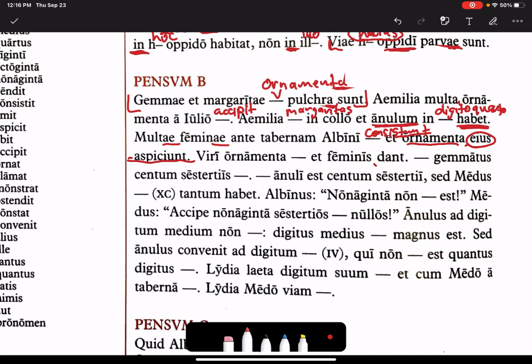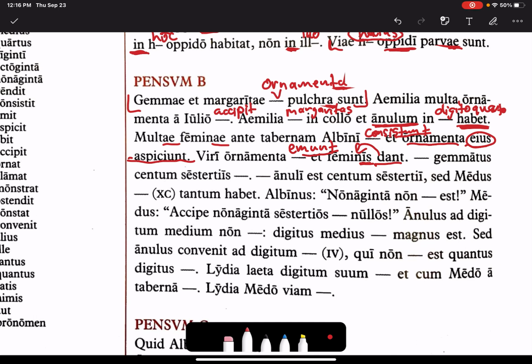Viri ornamenta blank et feminis dant. So before they give the ornamenta to the women, they have to buy them. So viri ornamenta emunt, plural. Men buy the ornamenta and give them to the women. Feminis means to the women, right? Because it's in the dative. Viri emunt ornamenta et feminis dant.